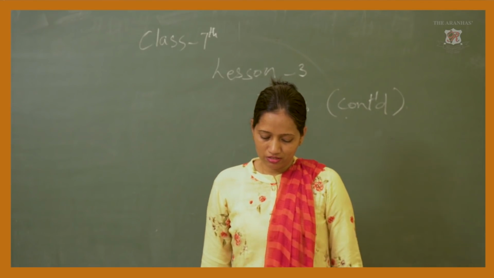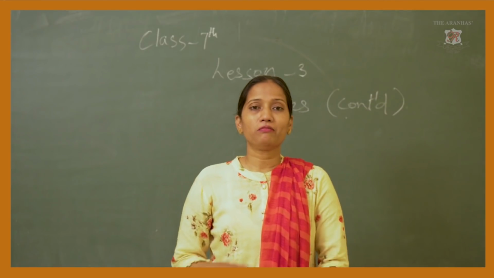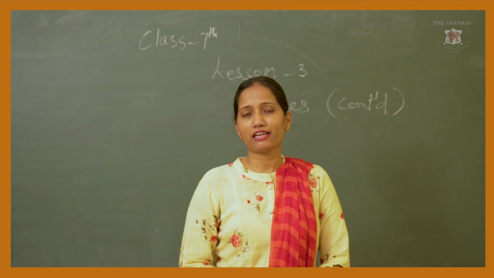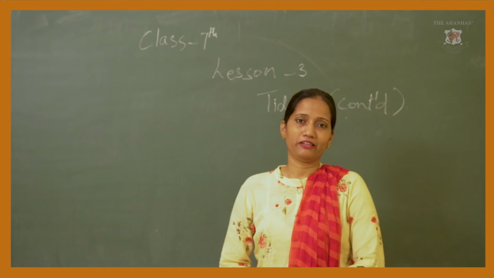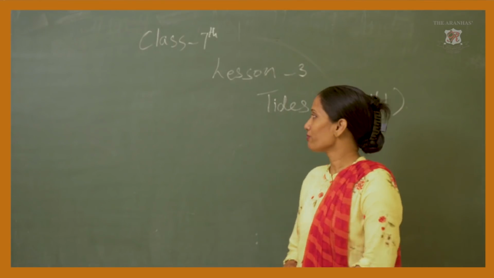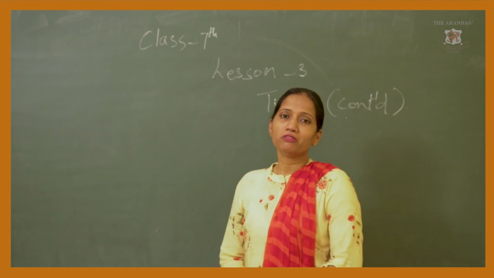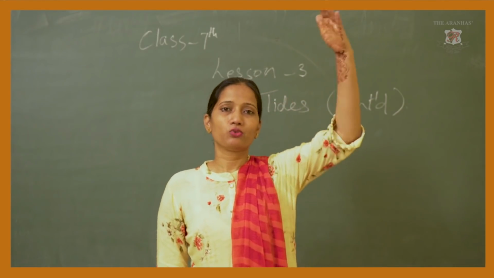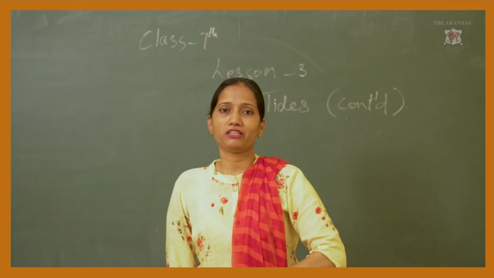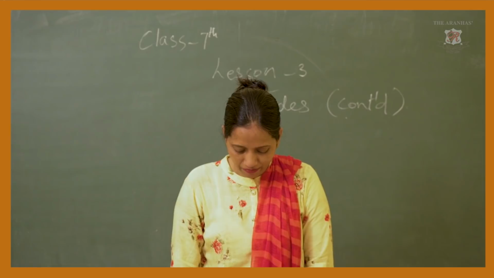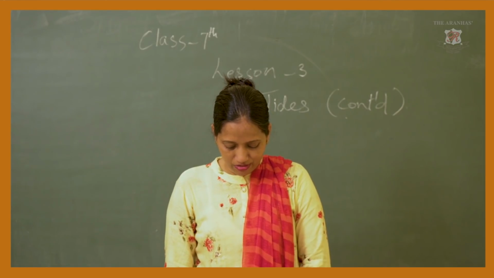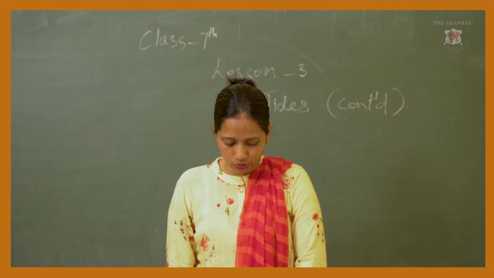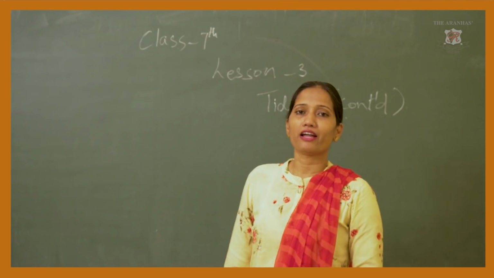Now, last time in the last class we had done tides. What is a tide? It is the rise and fall of the water level from time to time. The rise of the water to a very high altitude and then coming down, after every 12 hours and 25 minutes.